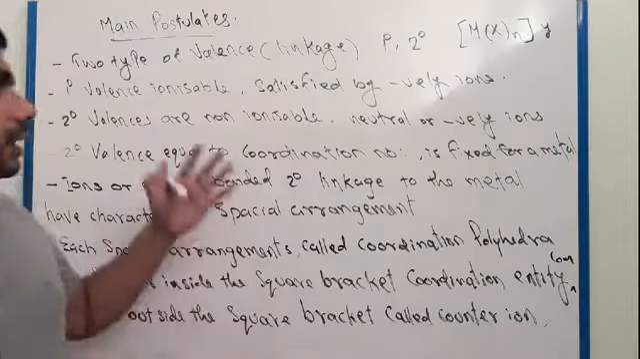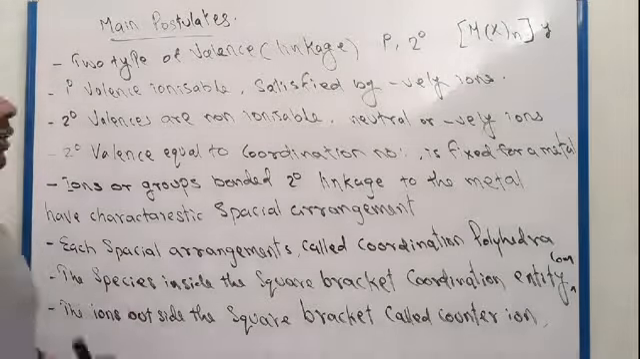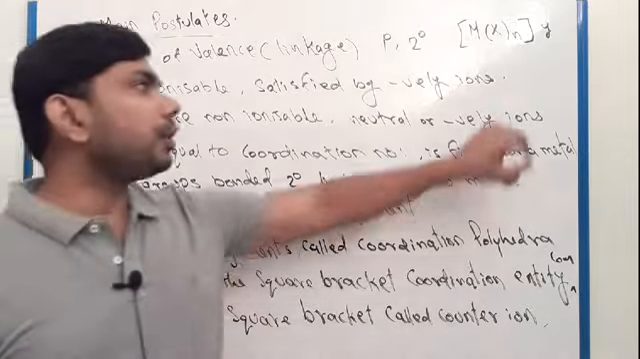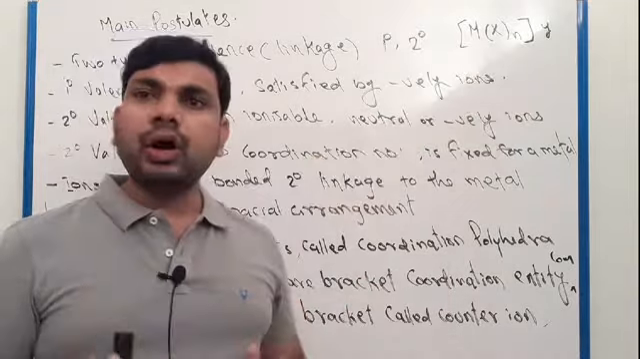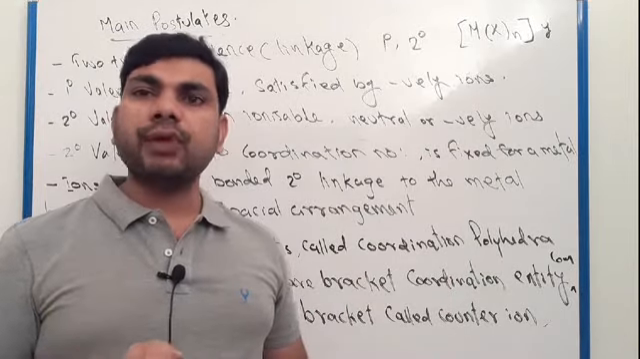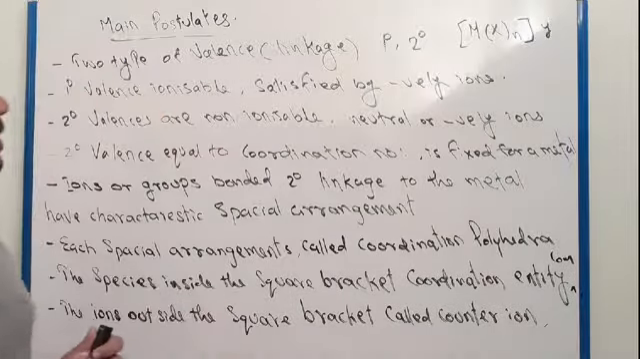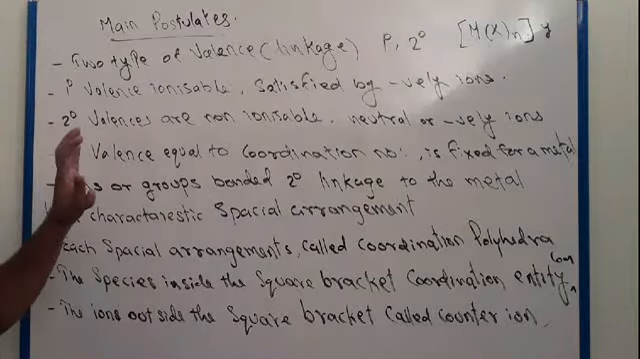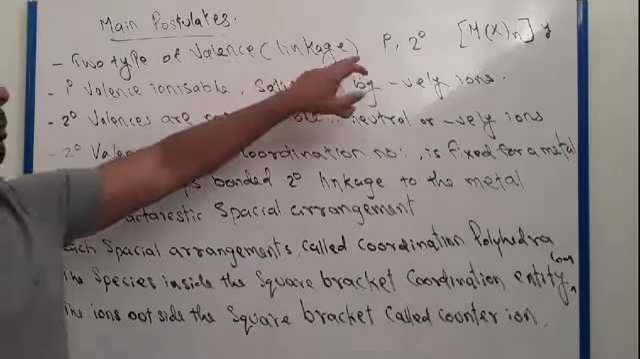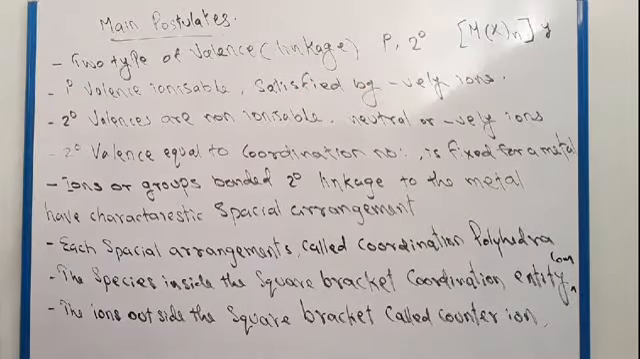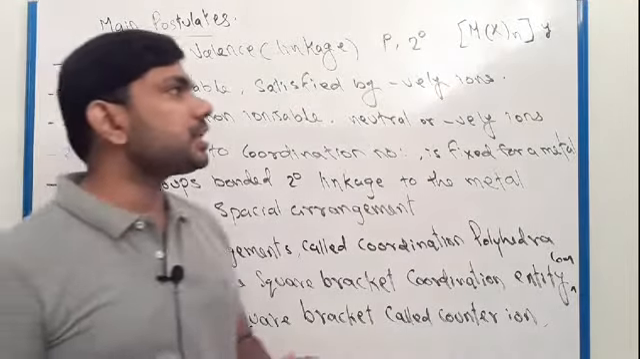Okay, next one we have to discuss, the main postulates of Werner's theory. Here these are the main postulates of Werner's theory. The first point says that in a coordination compound, as I told you before, we can represent a coordination compound like this. A coordination compound consists of two types of valency, primary valency and secondary valency. This is the first point. In a coordination compound there are two types of valency, or you can say two types of linkage, primary linkage and secondary linkage. Primary valencies are satisfied by negatively charged ions.